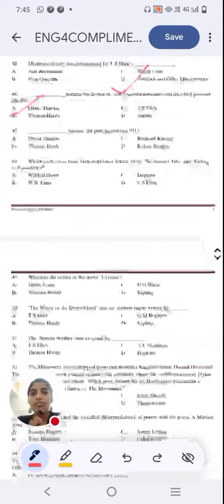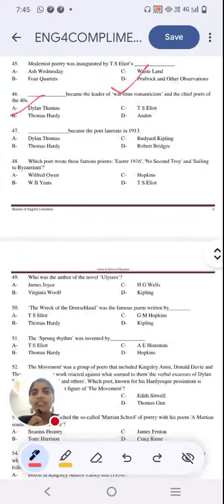Next question. Who became poet laureate in the year 1913? Option A, Dylan Thomas. Option B, Thomas Hardy. Option C, Rudyard Kipling. Option D, Robert Bridges. It's very tricky. If you don't know the poet laureate list, you won't be able to answer it. But still take a guess. Even if you don't know the answer, who do you think is the poet laureate of 1913? The right answer is option D, Robert Bridges.